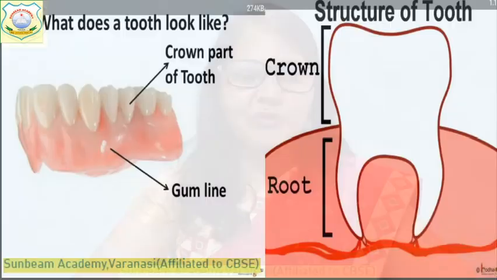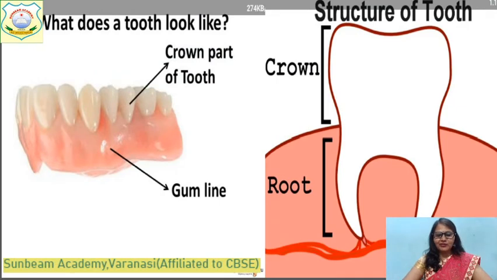Okay. I am showing my book pages where you will see some pictures. Yes, children, you can see in this picture. What does a tooth look like? Tooth means one. It's singular, it is called tooth, and in plural, many, it is called teeth. Let's read about the structure of a single tooth.